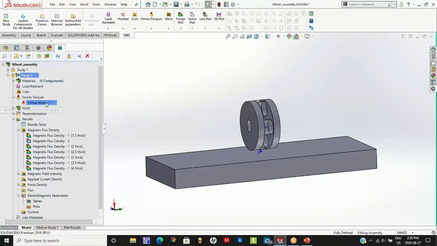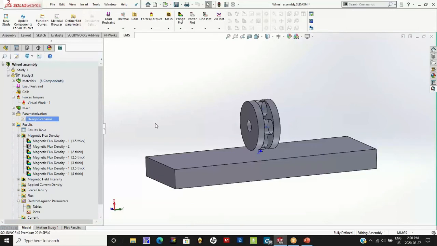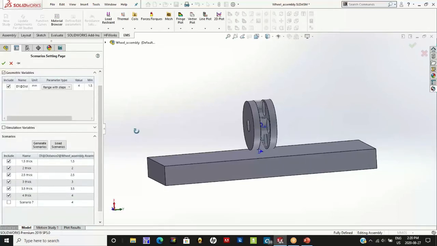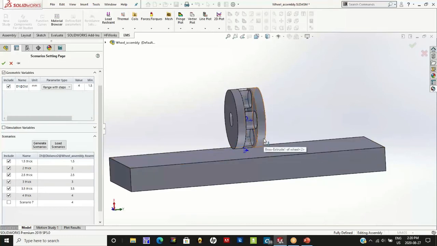We also request the program to calculate the force on the steel plate, like what you saw. The only thing that is new is we have to define the various scenarios we would like to solve. The scenario that we are going to vary is really the distance between the magnet wheel and the plate, or the thickness of the rubber.